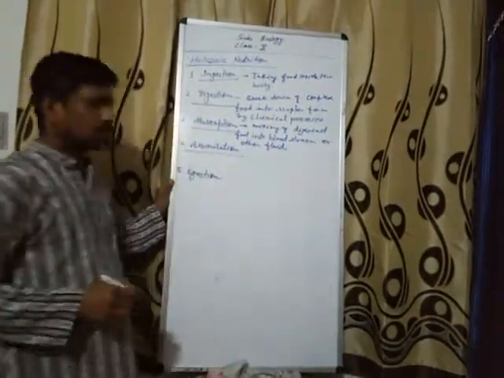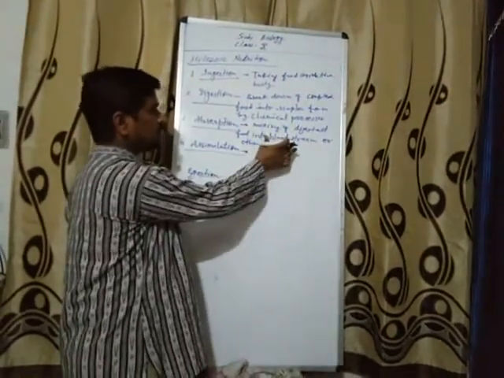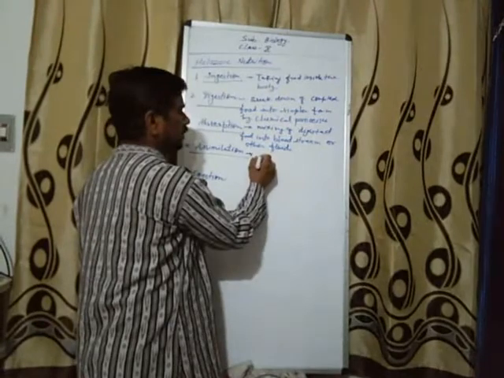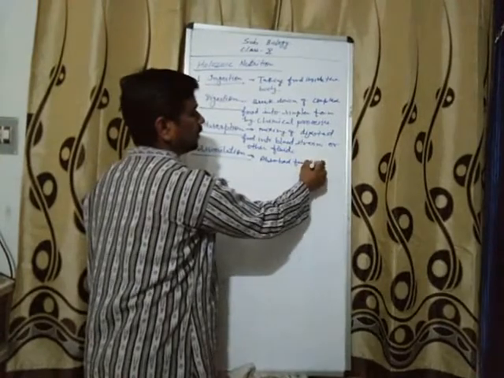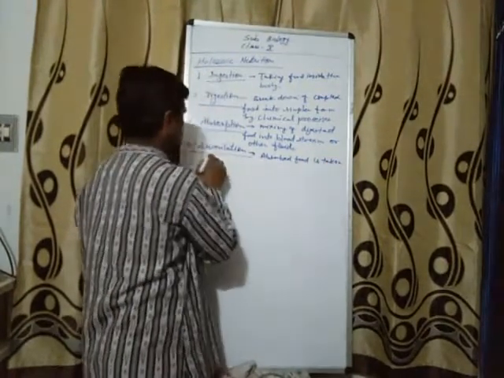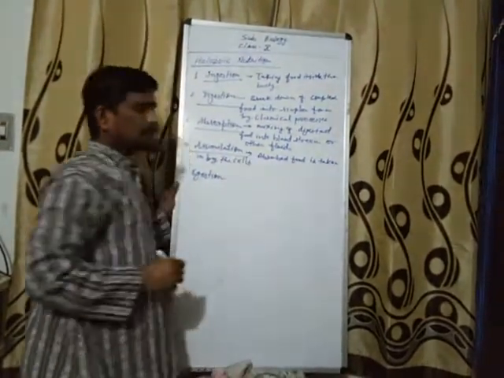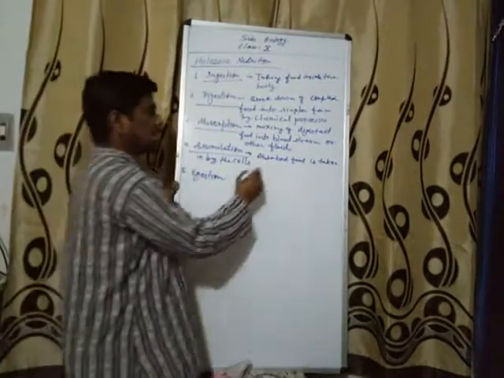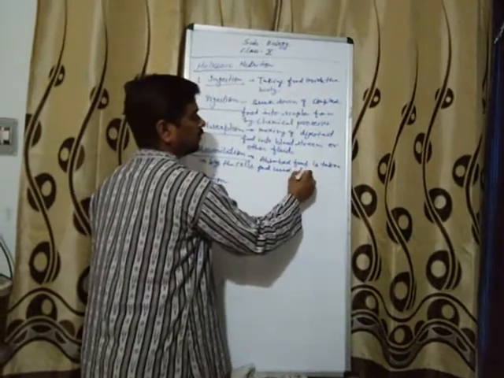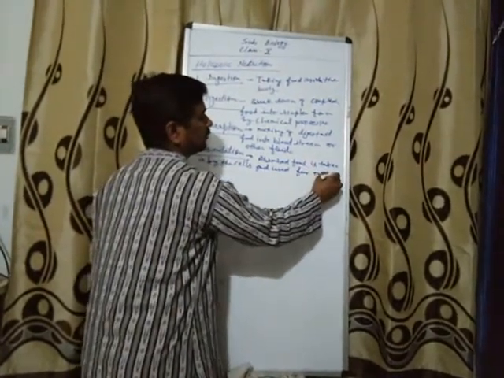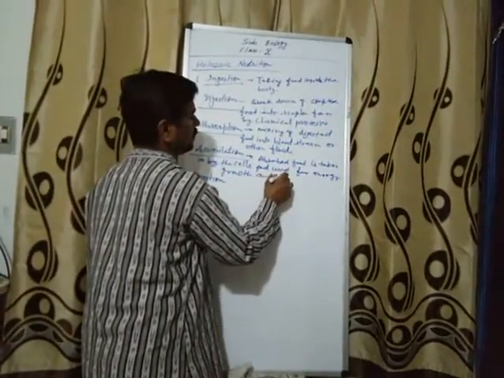Now assimilation. Assimilation means in this process, this absorbed food is taken in by the cells and used for energy, growth and repair.